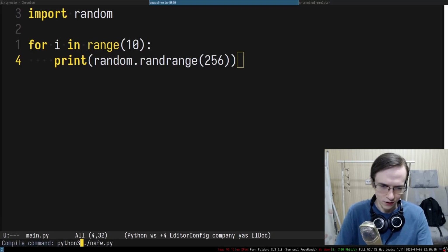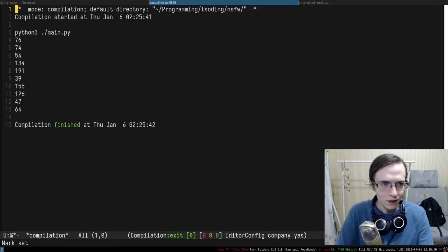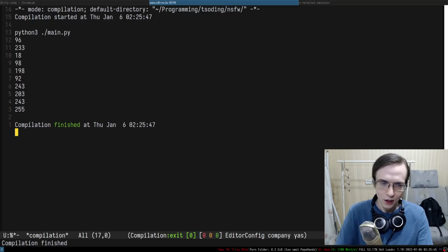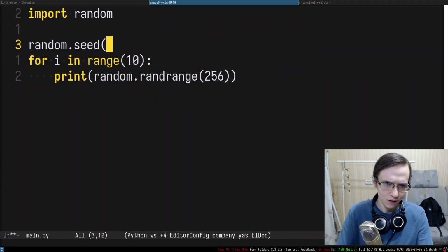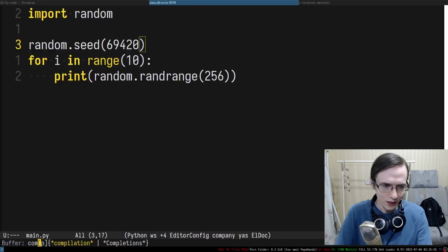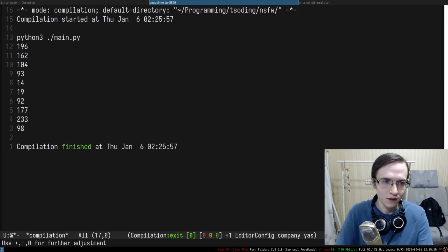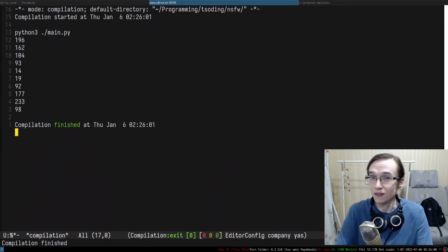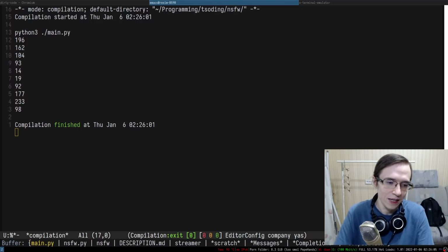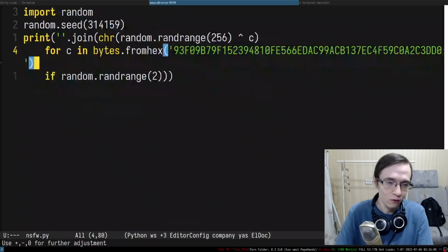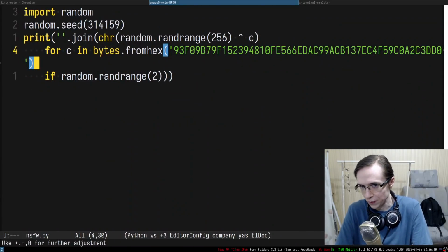And if I try to run this entire thing, right? It generates a sequence of numbers, but every time I run the script, it generates a different sequence of numbers, right? But if I set the seed, how do you set the seed? You just do random.seed(69420), and that sequence of random numbers is going to be the same no matter how many times I run it. It's still a random sequence, it's just going to be the same. So this is basically the first idea in this trick. The sequence of random numbers is always the same, right?